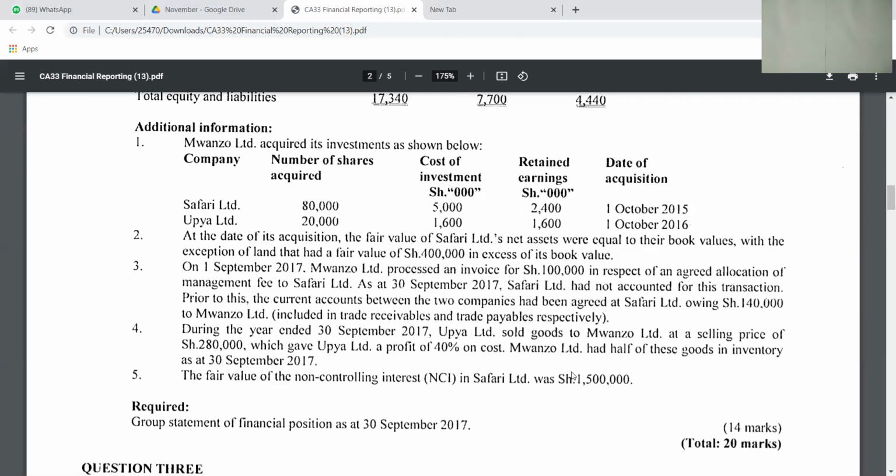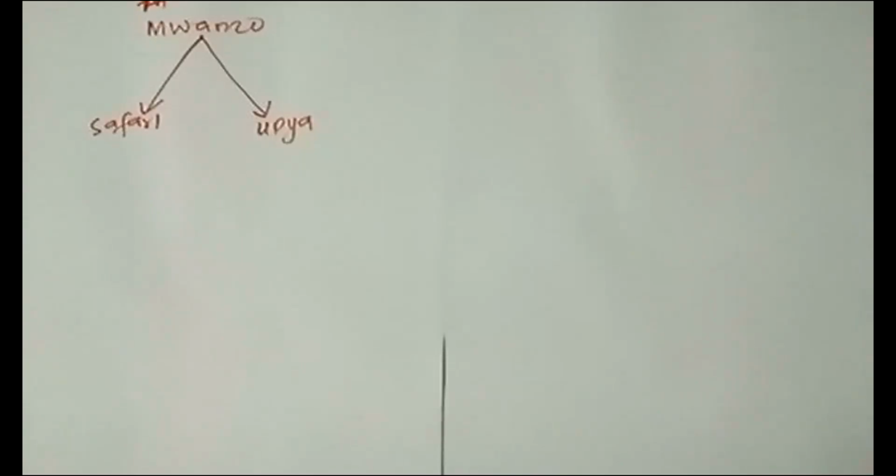That is fine. So since we have interpreted this additional information, we can go direct and do the required, that is the group statement of financial position as at 30 September 2017. If there is no question, the first thing we have to draw is this structure. So that is what I have drawn.